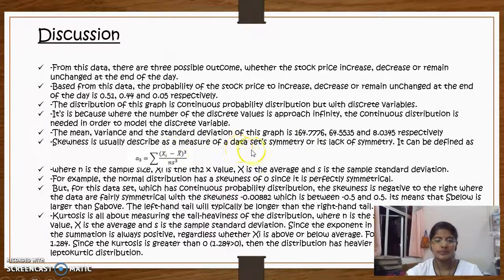Skewness is usually described as a measure of a data set's symmetry or lack of symmetry. It can be defined by this formula. And the kurtosis is all about measuring the tail heaviness of the distribution, where n is the sample size, xi is the ith x value, x bar is the average, and s is the sample standard deviation. Since the exponent in the above is 4, the term in the summation is always positive, regardless of whether xi is above or below average. From this data, its kurtosis is 1.284. Since the kurtosis is greater than 0, the distribution has heavier tails and is called a leptokurtic distribution.